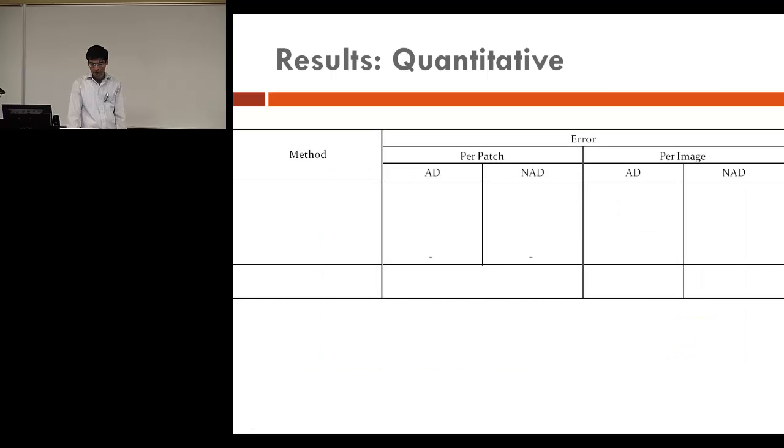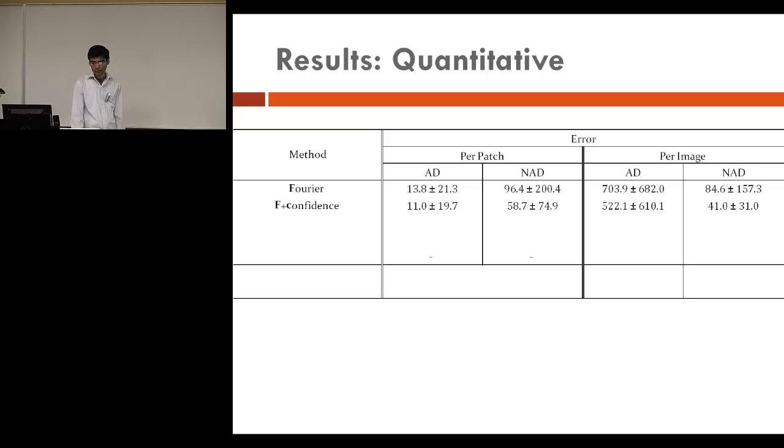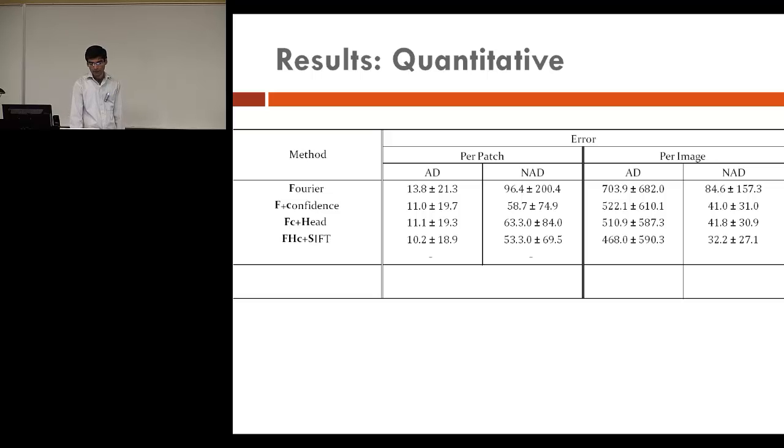And these are some of the numbers. So if we just use Fourier, we have a very high error of 84%. And when we add confidence, it goes down to 41%. And absolute difference goes down to 522 people per image. When we add head detections, we get a further reduction in absolute difference. Then when we add SIFT features, we get a reduction of 10% in percentage error.